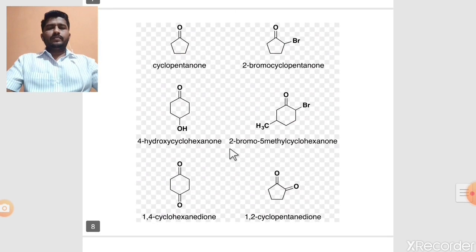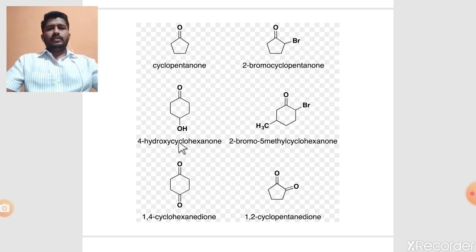Similarly, in the case of cyclic ketones, the IUPAC nomenclature uses the prefix cyclo due to the cyclic structure. In the cyclic structure there are 5 carbons, so cyclopentanone, and -one is the suffix of this ketone group. Then 2-bromocyclopentanone, at the second position there is one substituent, bromo. The structure is cyclic, so the prefix cyclo, penta means there are 5 carbons in the parent ring chain, and -one is the suffix for this ketone.